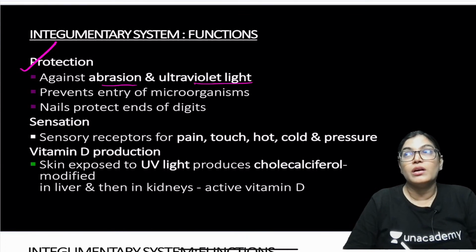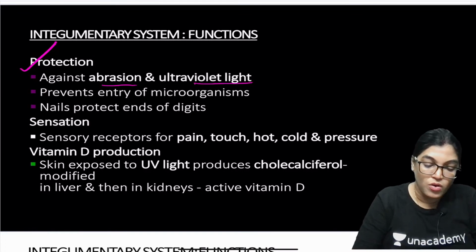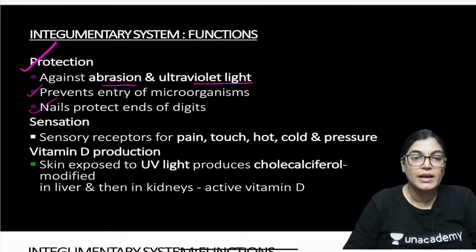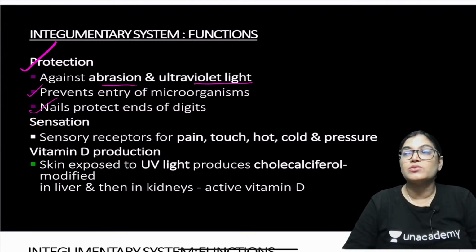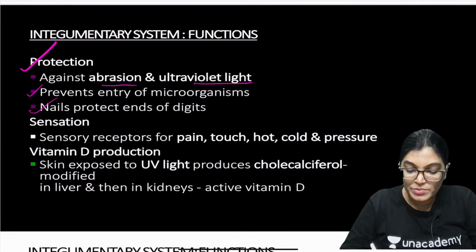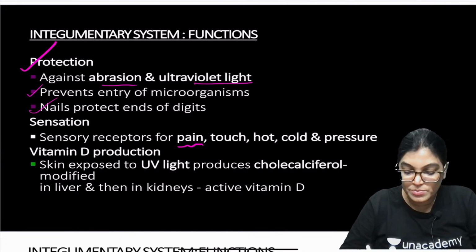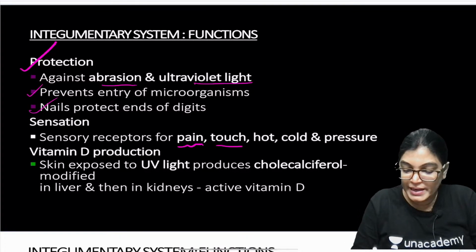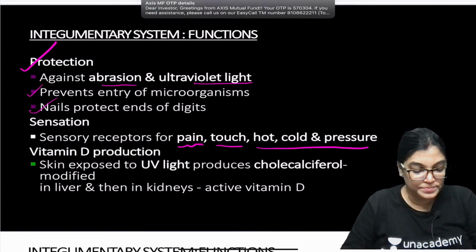It also prevents entry of microorganisms inside, and nails also protect the ends of our digits. Now coming to sensation, skin is also able to detect sensation. So sensory receptors are located in the skin, and there are sensory receptors for pain, touch, hot, cold, and pressure.